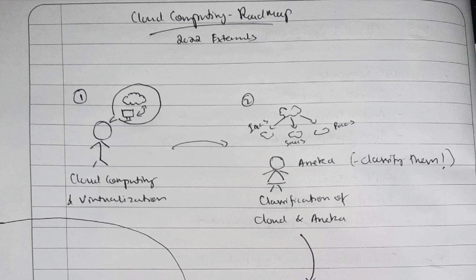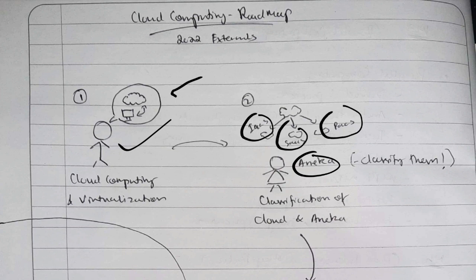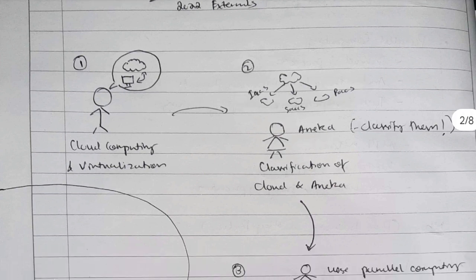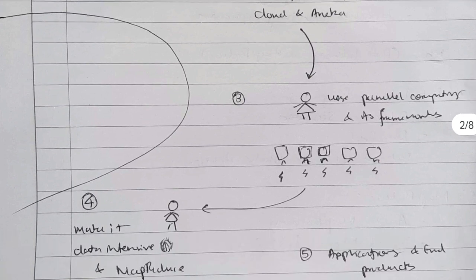Then a girl named Aneka came, and she said we can do this, and we have to do a few more things to make it more efficient and add some more tools. Firstly we will classify it into 3 parts: IaaS, SaaS and PaaS. These are very important concepts from the exam point of view. When we have classified them, we use tools to make it more efficient. The tools are parallel computing and its frameworks. I'll discuss some of the frameworks later, but by using them we'll make it more efficient.